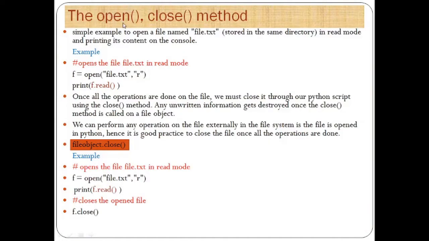We already discussed the open function. Now we will discuss the close method or close function. We already saw in the open function that we require one file name, one access mode, and one object creation. Now once all the operations are done on the file, we must close it through our Python script using the close method. Any unwritten information gets destroyed once the close method is called on a file object.